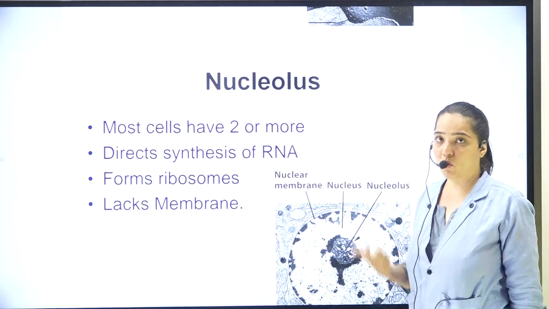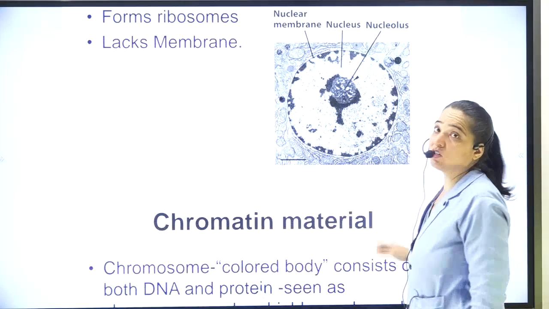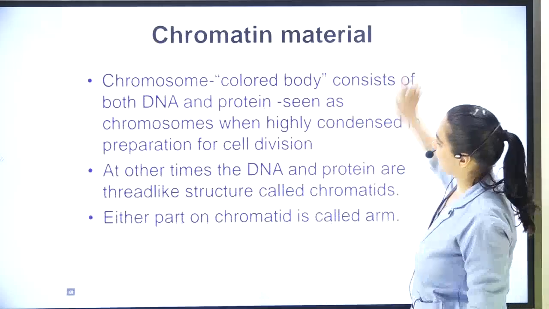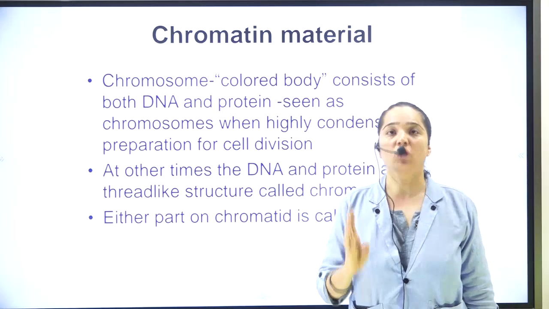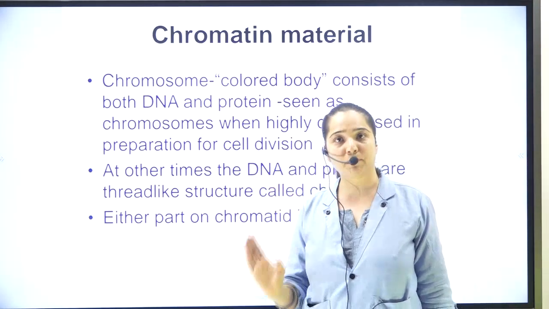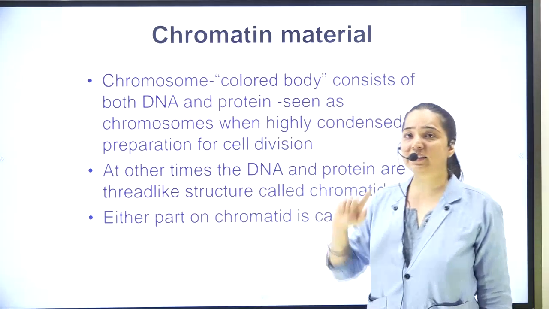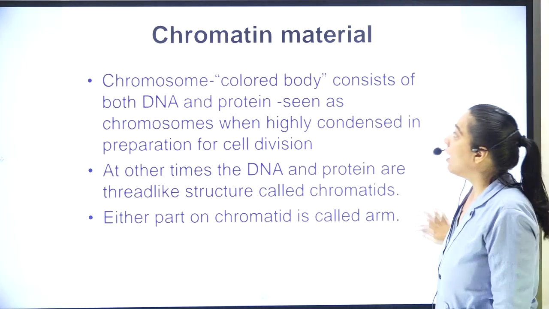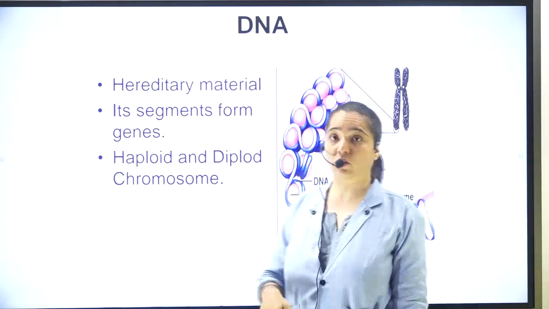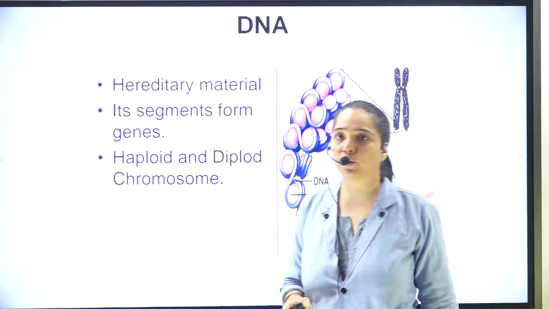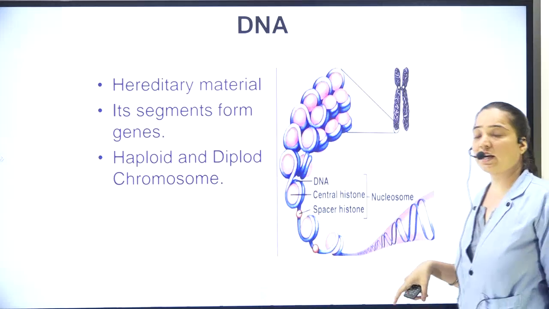Nucleolus, there can be two or more, completely made up of RNA, and it will help in protein synthesis. It does not contain any membrane. Chromatin material, thread-like structures which are tangling in the nucleus, are called chromatids. When these chromatids combine during cell division, it will be called a chromosome, and its either part is called an arm. DNA is the hereditary material, and its segments, the hereditary units, are called genes. It may be haploid or diploid. If the upper two layers are there, then it is haploid. If both are there, then it is diploid.